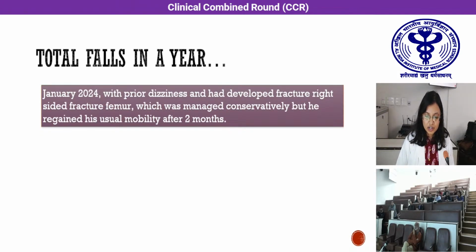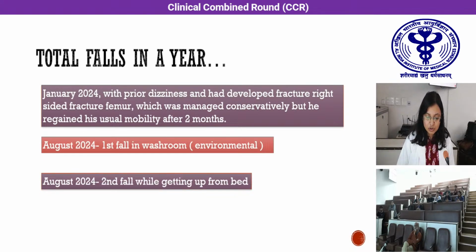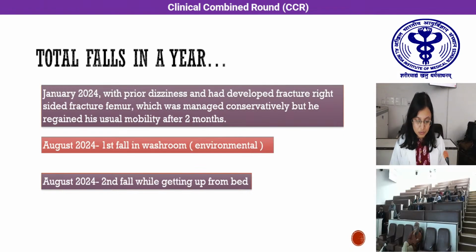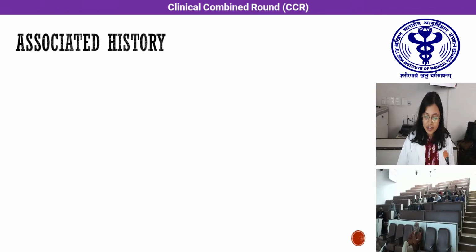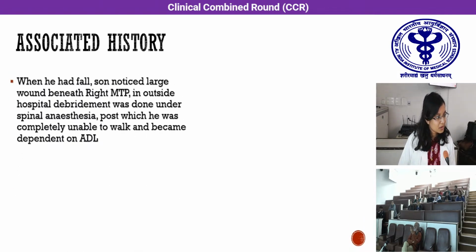In January 2024, he had a fall with prior dizziness that led to a fracture of the right side of the femur, which was managed conservatively, and he regained mobility after 2 months. The next fall he had was in the month of August. First fall was in the washroom, likely environmental, and the second fall he had while getting up from the bed. It was in the washroom, so an environmental fall. That fall had no prior symptoms.